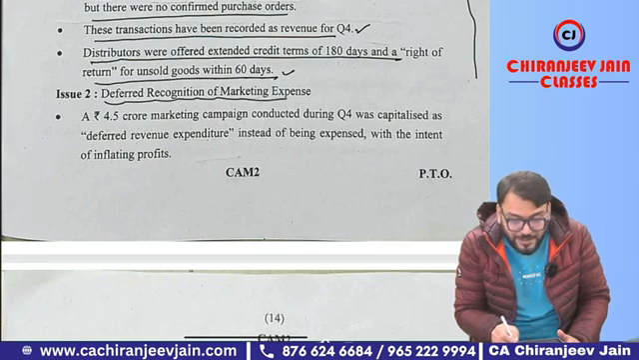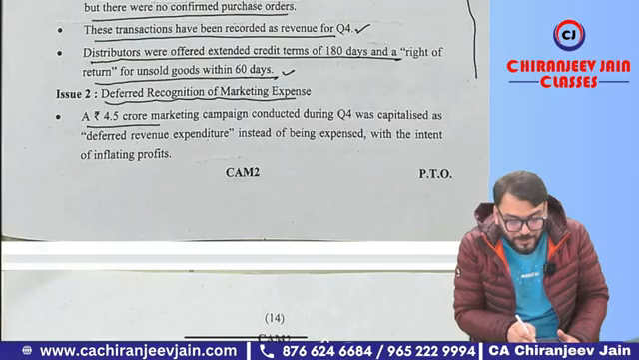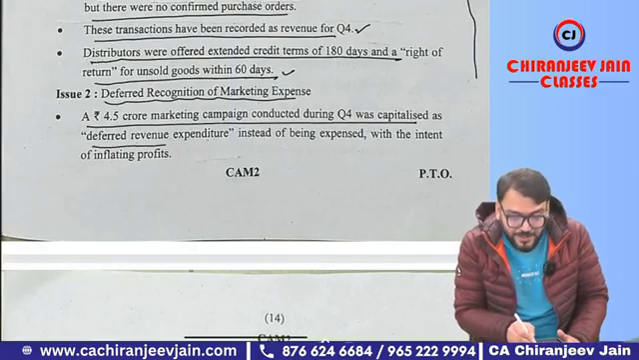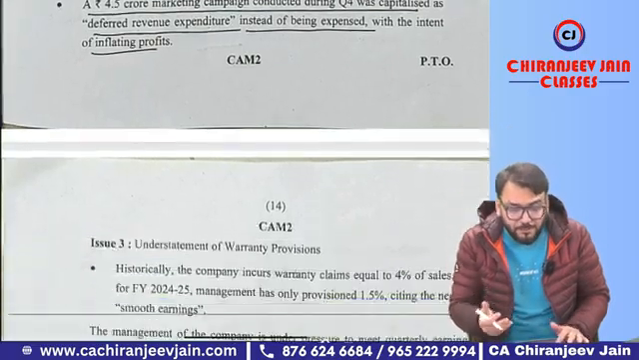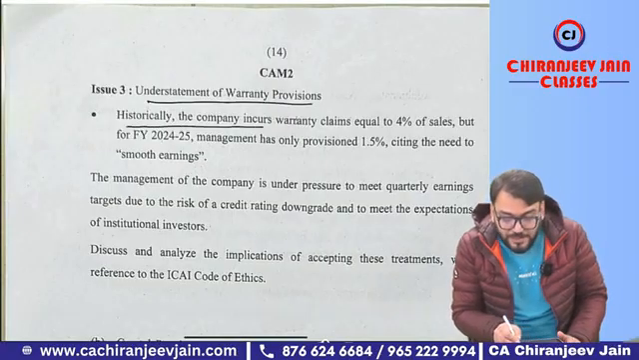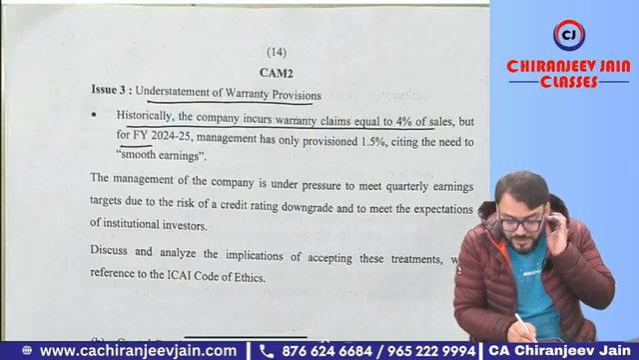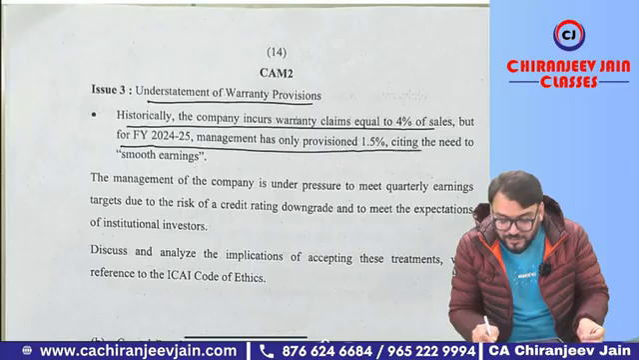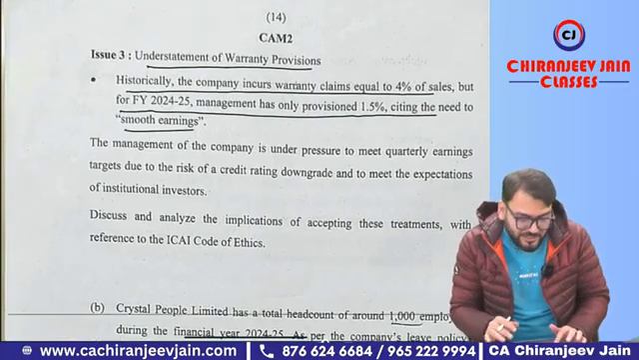Deferred recognition of marketing expense, we can't defer it as per the requirement of Ind AS 36. A 4 crore marketing campaign conducted during Q4 was capitalized as deferred revenue expenditure instead of being expensed, with the intent of inflating the profit. Under-statement of warranty provision: historically the company incurred warranty claims equal to 4% of sale, but in the financial year 24-25, management has only provisioned 1.5%, citing the need of smoothing earning. Once again, there is some misstatement.